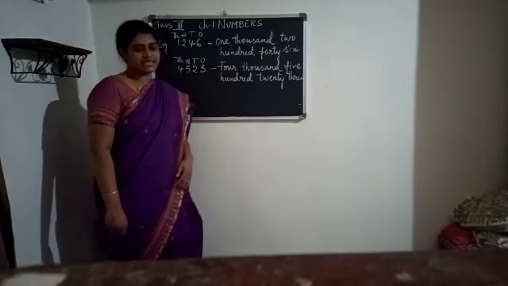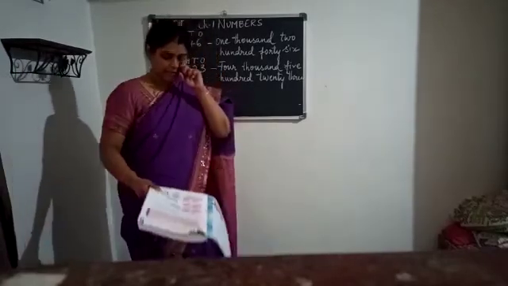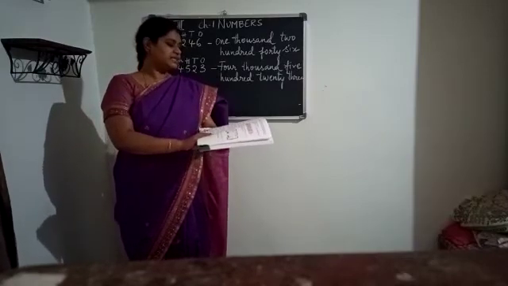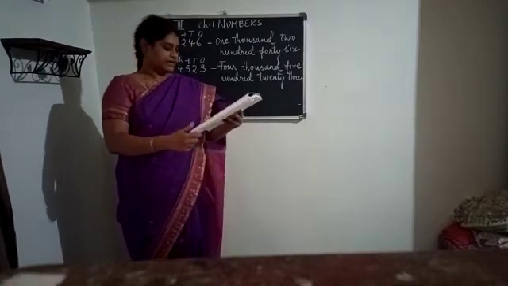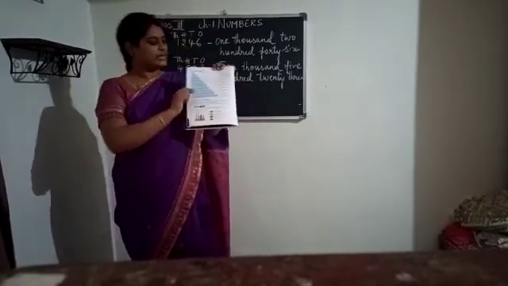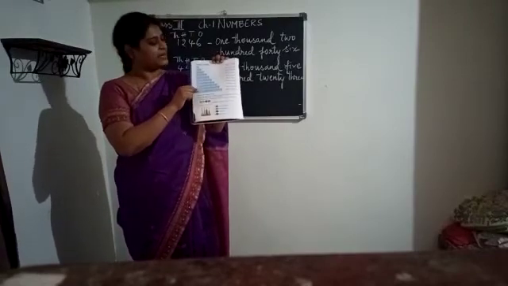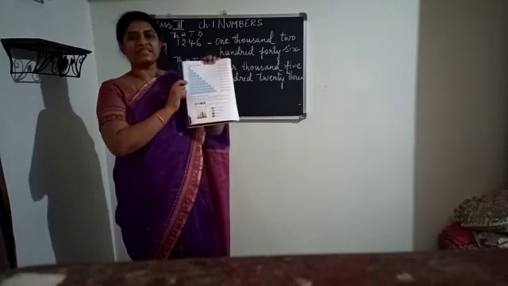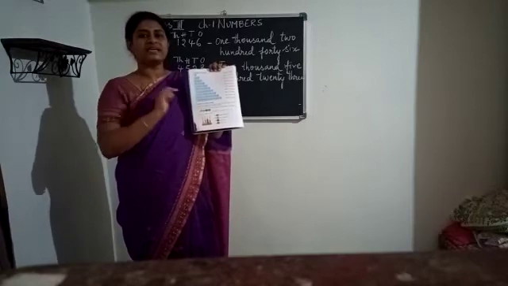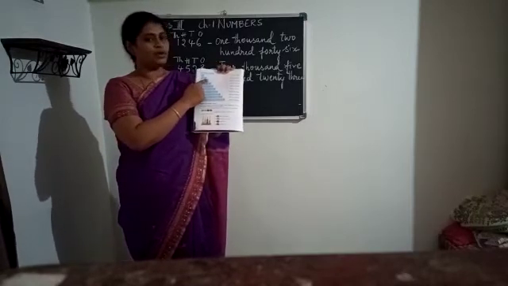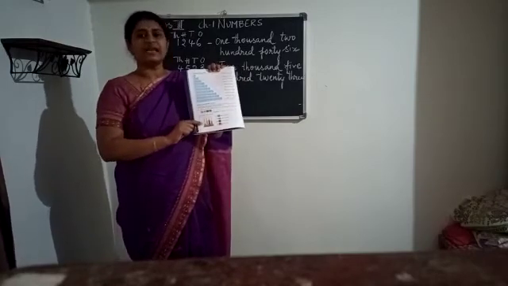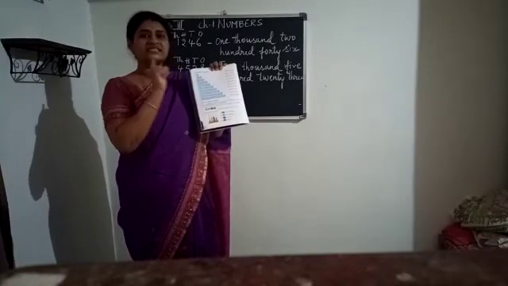Now coming to the textbook. In textbook, you are going to complete few exercises, children. Let me just help you out. Textbook page number 2, counting by thousands. As you can see here, there is a table given. This is counting by thousands. As you can see, there are blocks. One block represents 1,000. If the number of blocks increase, the number of thousands also will increase. So one block means it is 1,000.